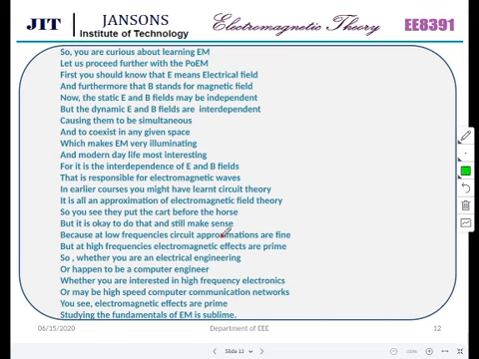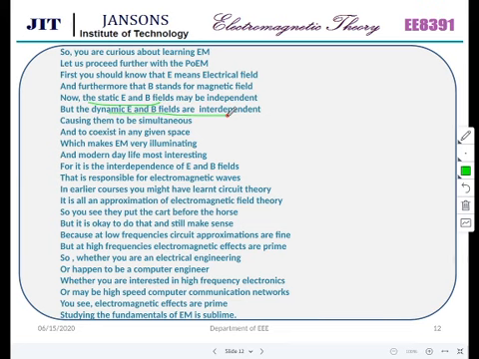Again, the poem continues. So, you are curious about learning EM? Let us proceed further with the poem. First, you should know that E means electrical field, and furthermore, that B stands for magnetic field. Now, the static E and B fields may be independent, that is, they don't depend on each other. But the dynamic E and B fields are interdependent.